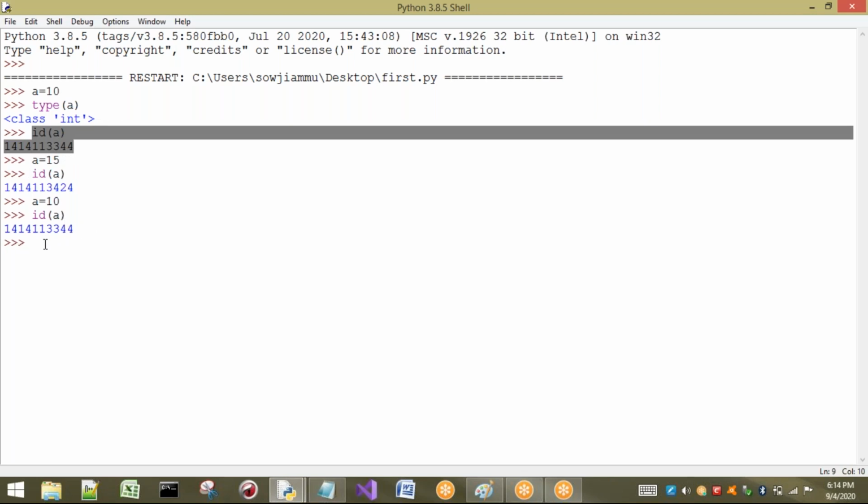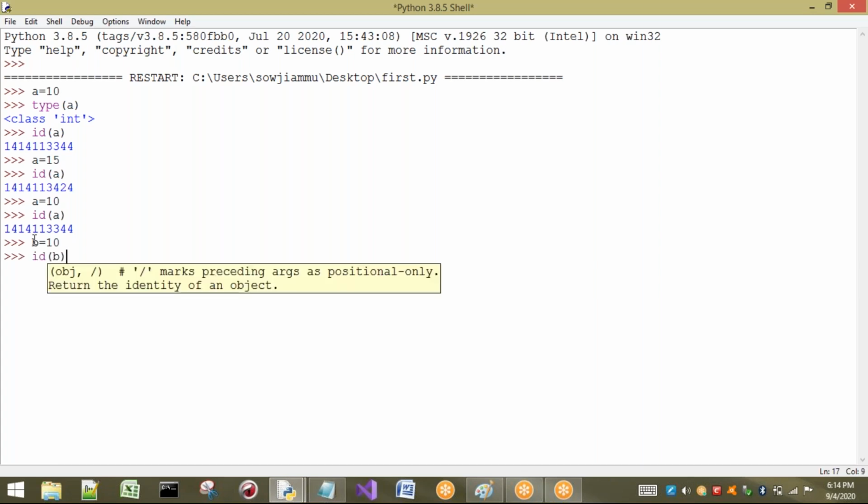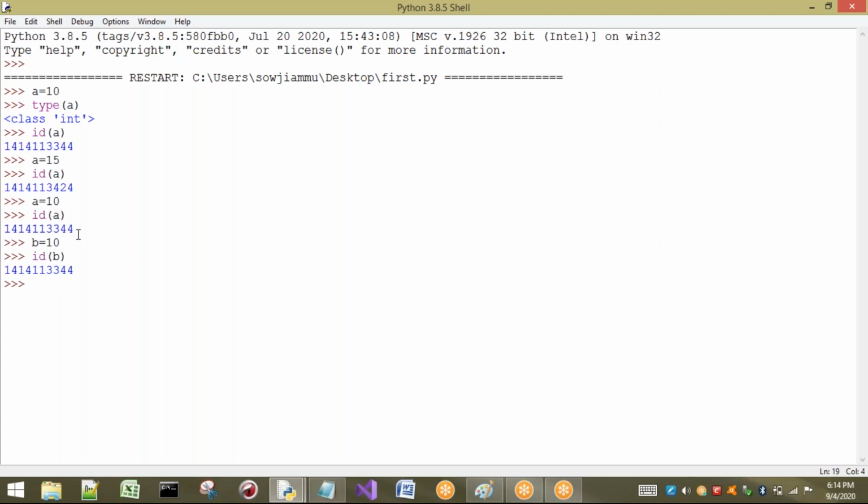1414113344. Same address is given here. Why it is given, I will explain later. Now B equal to, for example, 10. So what will be the address of B here? Now it is the point you have to observe here. ID of B. See here, these two are same. You can observe clearly, these two are same.